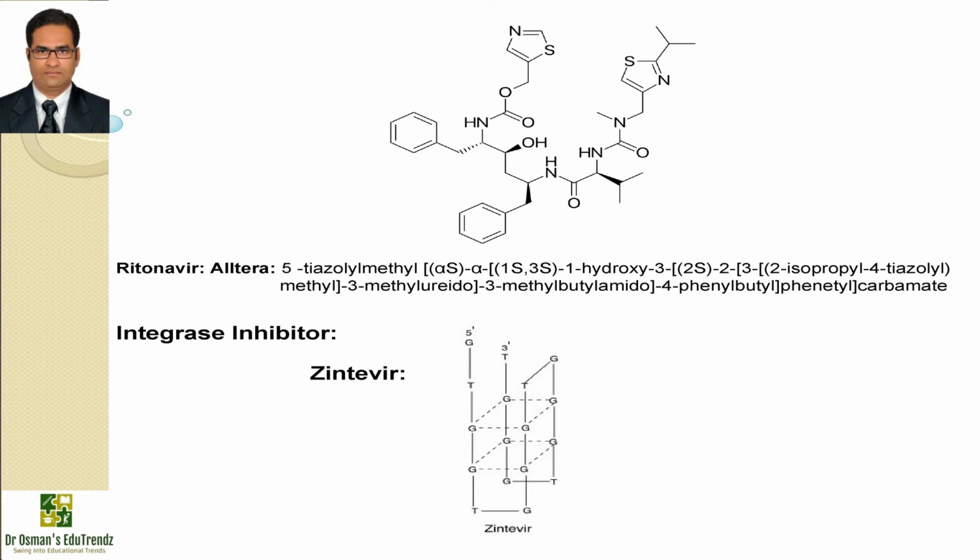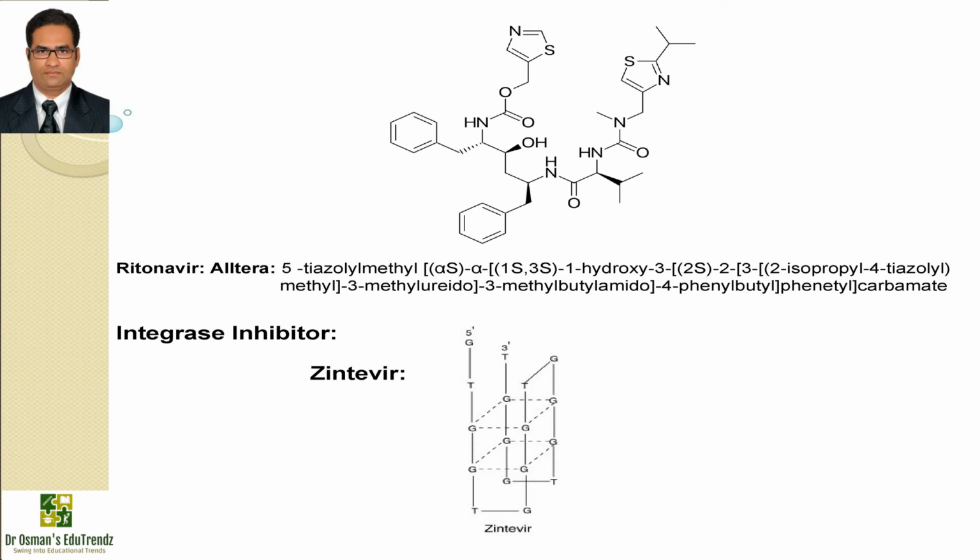Next comes ritonavir, which is available with the brand name Norvir. Now the IUPAC name is 5-thiazolylmethyl [1-hydroxy-3-[2-isopropyl-4-thiazolyl methyl 3-methyl ureido]-3-methyl butyl amido]-4-phenyl butyl carbamate.